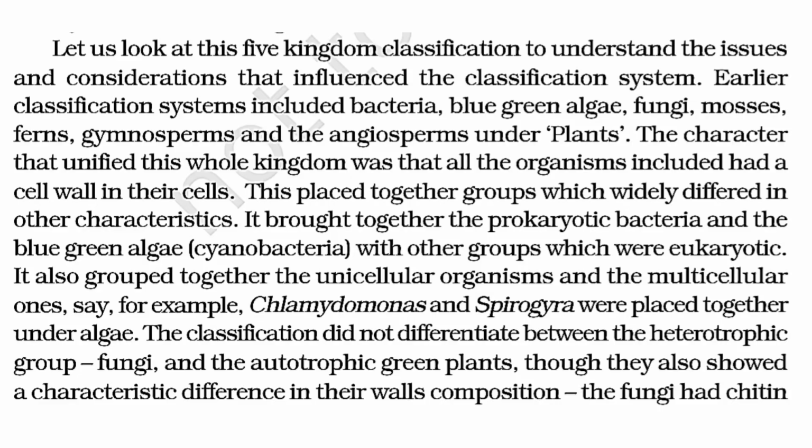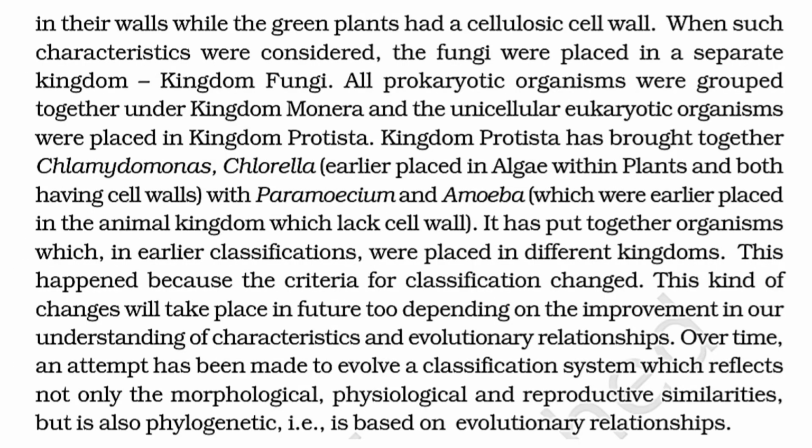The fungi had chitin in their walls, while the green plants had a cellulosic cell wall. When such characteristics were considered, the fungi were placed in a separate kingdom, that is, kingdom Fungi. All prokaryotic organisms were grouped together under kingdom Monera, and the unicellular eukaryotic organisms were placed in kingdom Protista.